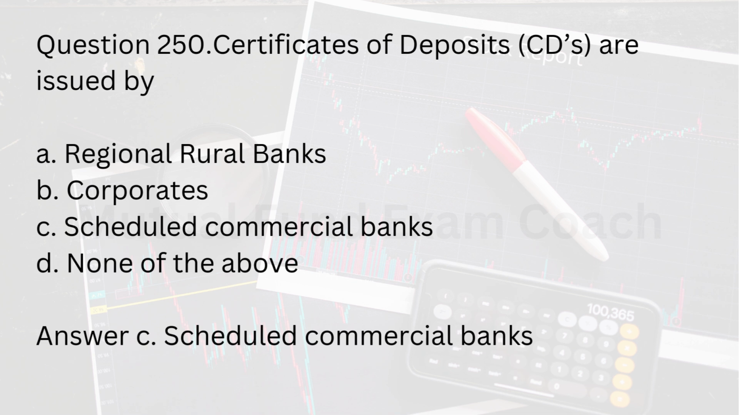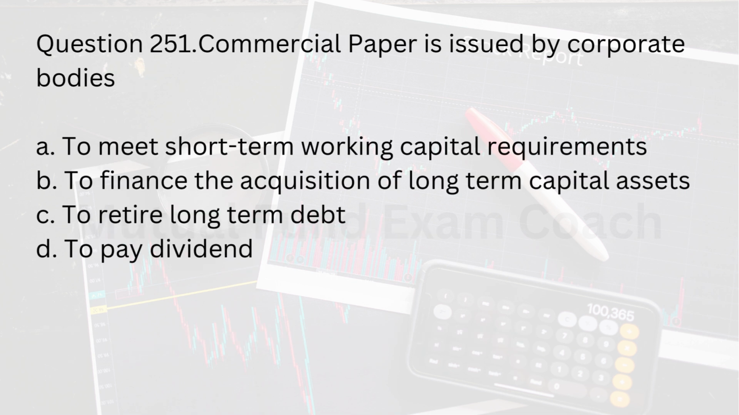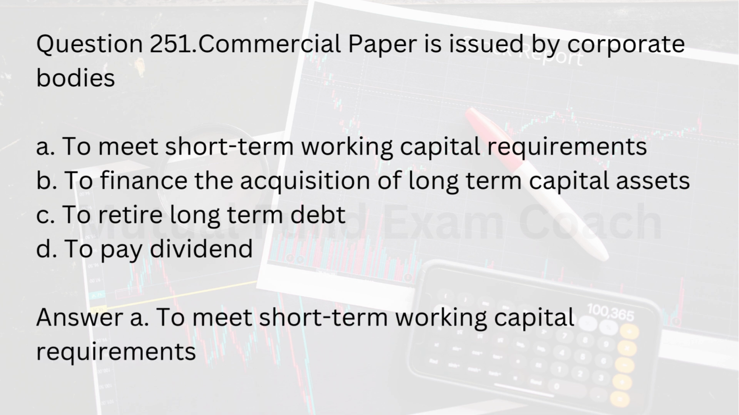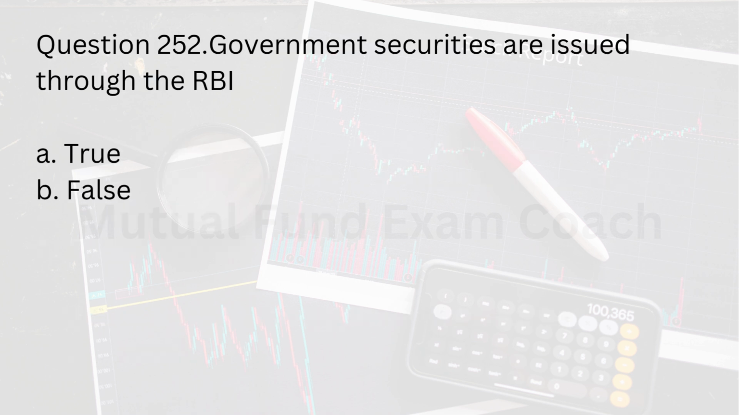Scheduled commercial banks. Question 251. Commercial paper is issued by corporate bodies A. To meet short-term working capital requirements. B. To finance the acquisition of long-term capital assets. C. To retire long-term debt. D. To pay dividend. Answer A. To meet short-term working capital requirements. Question 252. Government securities are issued through the RBI. A. True. B. False. Answer A.